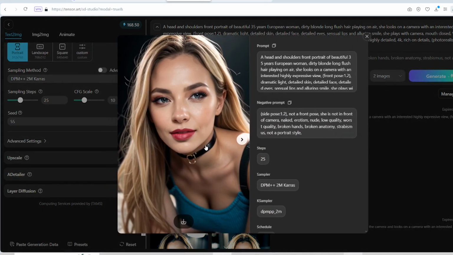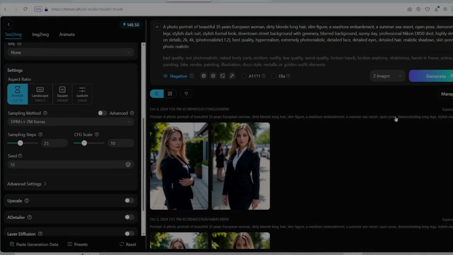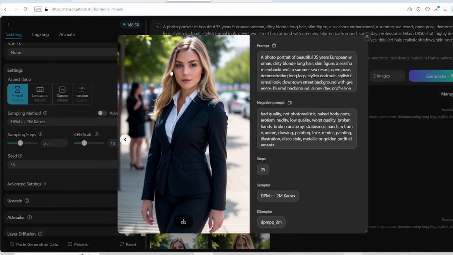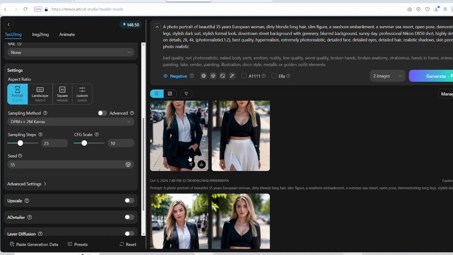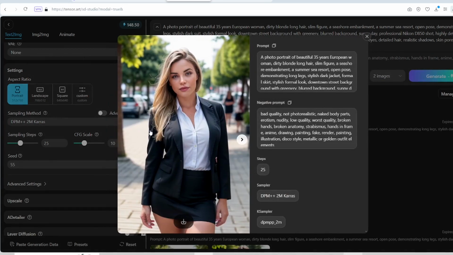So we have two photos that we can use for the swap. Let's move to the next stage. Your next big task would be to generate several photos, better realistic ones, in different scenarios for your character, different landscapes, clothing, outfits, situations, cases, and so on.